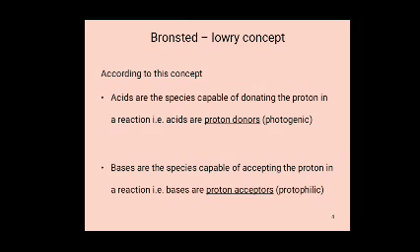These all are proton acceptors. A proton acceptor is called a Bronsted-Lowry base.